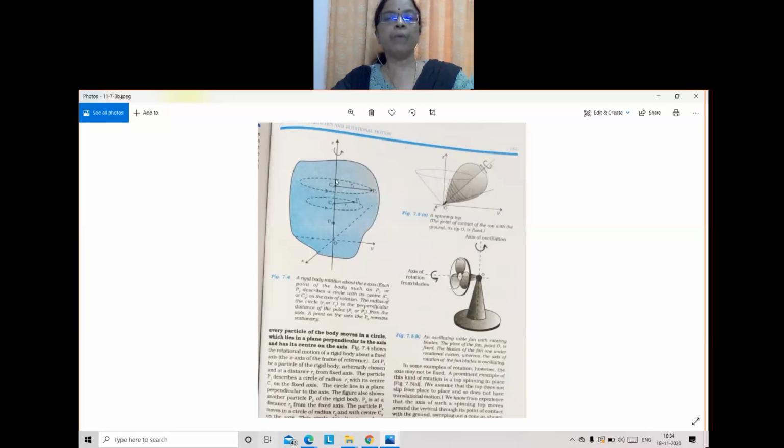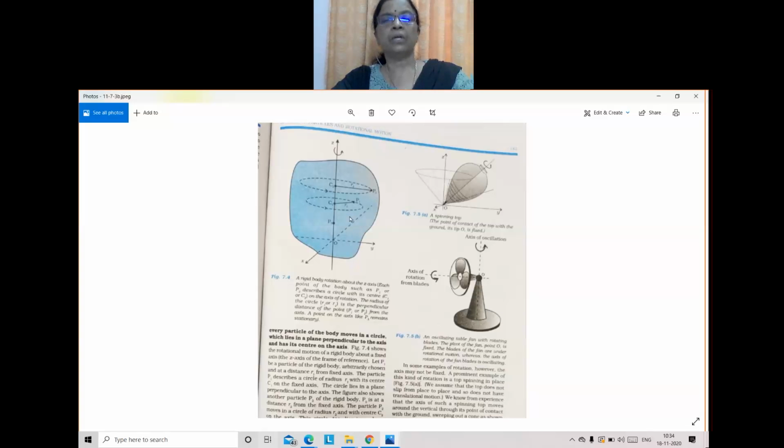Every point you take on this circle, the direction of velocity is along the tangent. The body is rotating about the z-axis in the anti-clockwise direction. So with v equal to r omega, the linear velocity of all the particles of the body changes, because the distances r1, r2, r3 of the particles from the axis of rotation change.